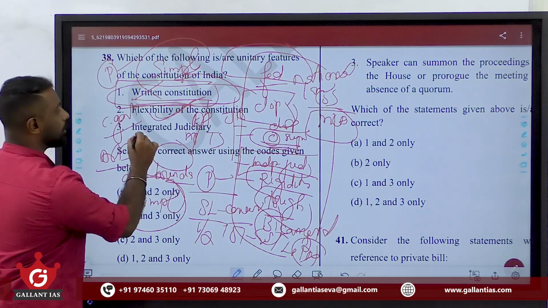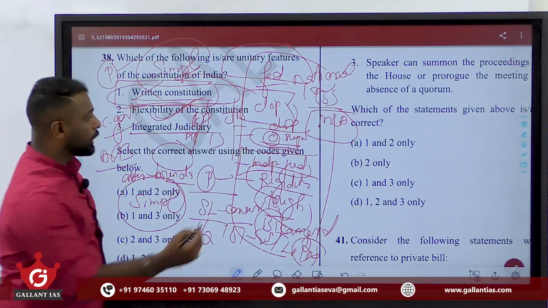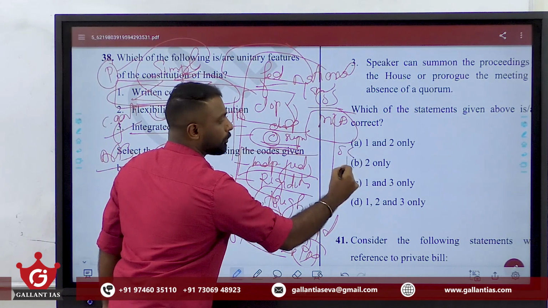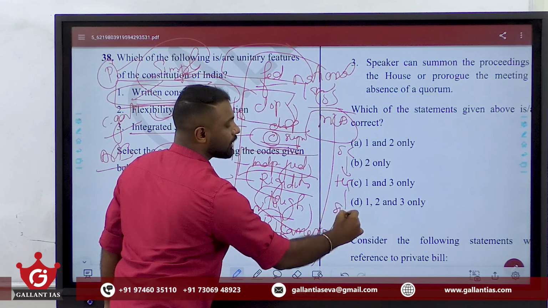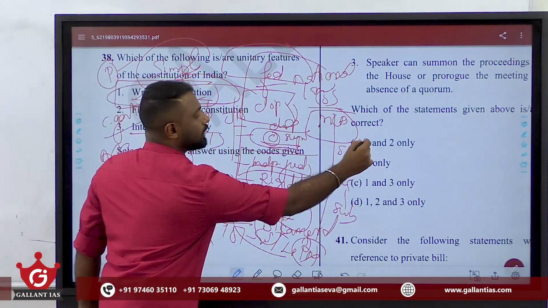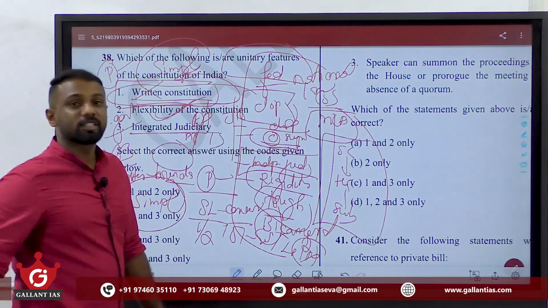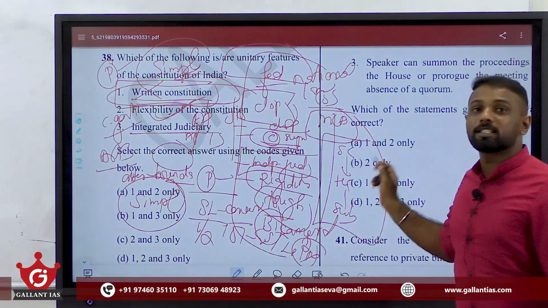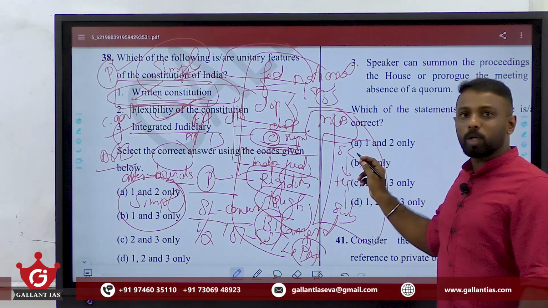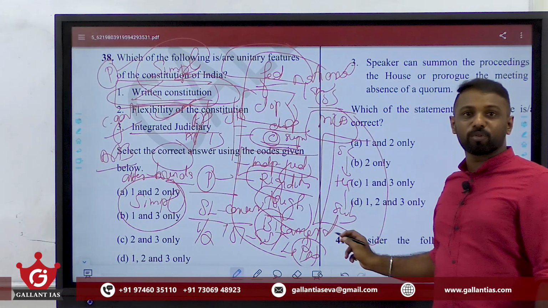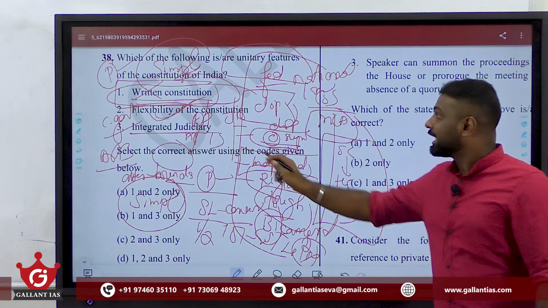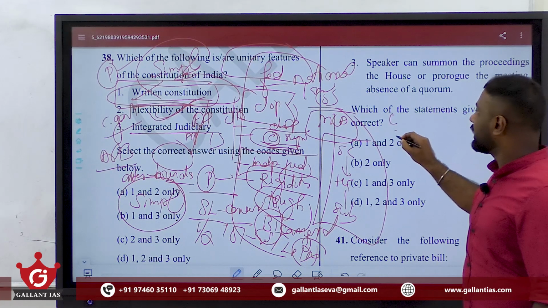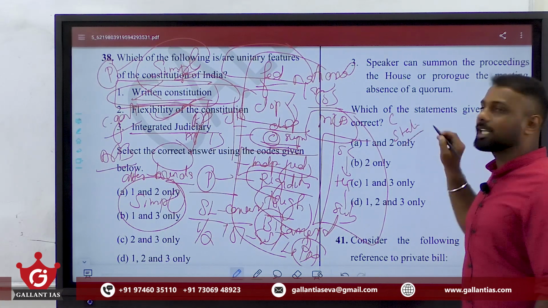Clear? Then comes integrated judiciary. Yes, you know that we have a single system of court system, that is Supreme Court at the top, below which High Court, below which various subordinate courts, right? This single system of courts enforces both central laws as well as state laws. I repeat once again, there is Supreme Court at the top, below which we have a hierarchy of courts. A single integrated system enforces both central laws as well as state laws.